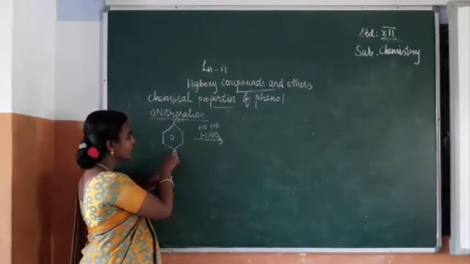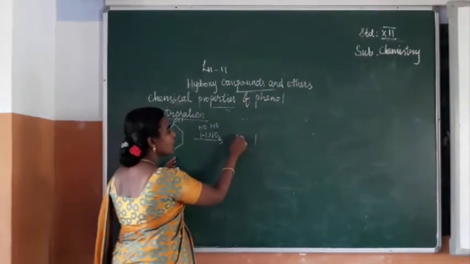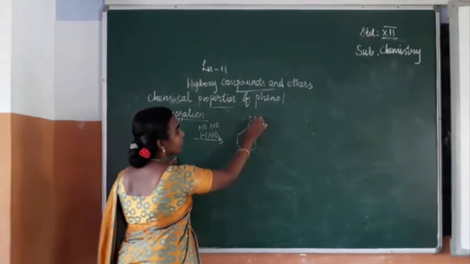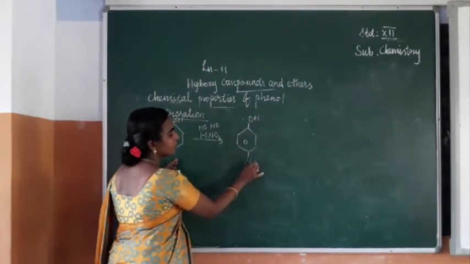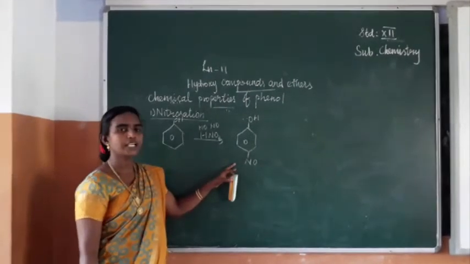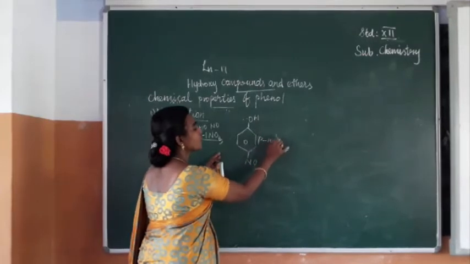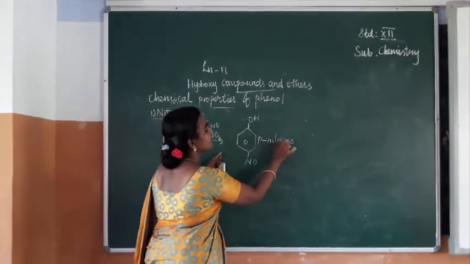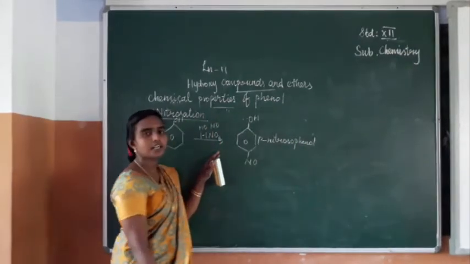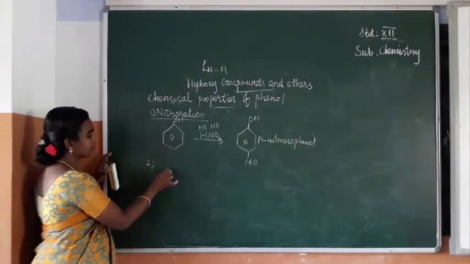So in the para position this hydrogen and this OH will be removed, and finally you are getting the compound with OH and NO. So what's the name of this compound, students? That is para-nitrosophenol. Para-nitrosophenol. Is it clear?